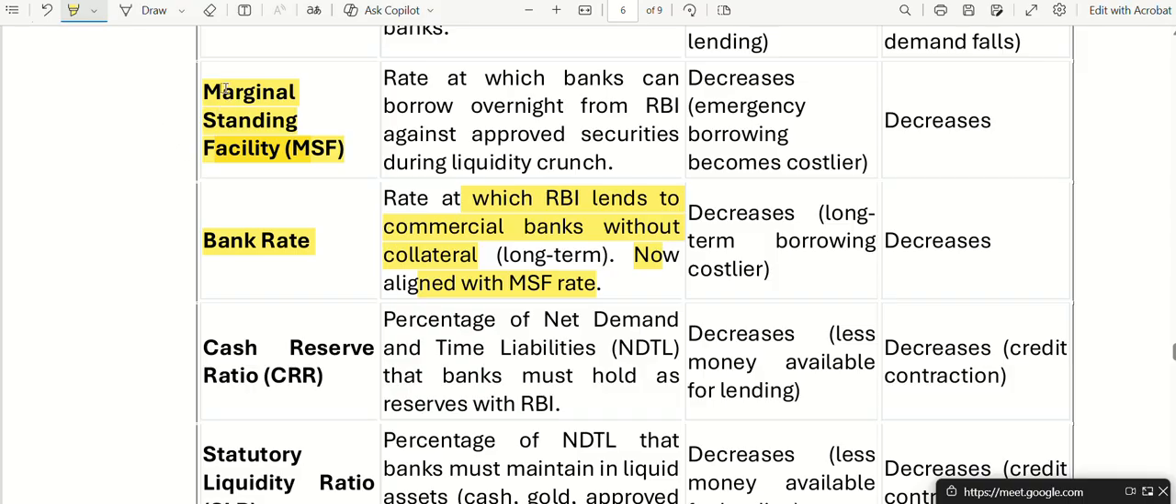Marginal standing facility is what? The rate at which banks can borrow, meaning RBI lends to commercial banks when they need emergency money. That means without collateral. Okay, without collateral. All right.